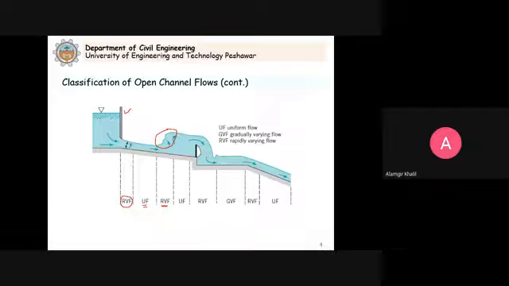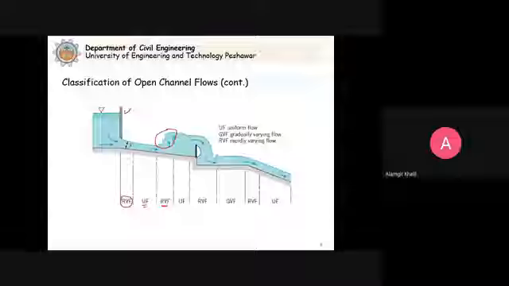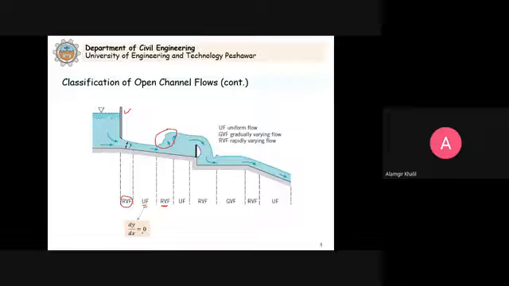So now that we have encountered the varied flow problems practically, we need to learn how to analyze these types of problems. In case of uniform flow, we already studied that dy/dx is equal to 0. This y is the depth of flow and x is the distance along the flow. So it means that the depth does not change with respect to x. That's why dy/dx is 0 when we have uniform flow conditions.